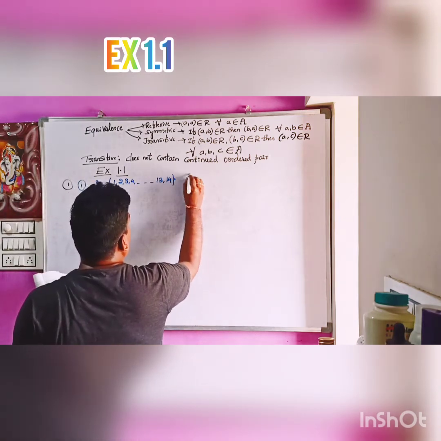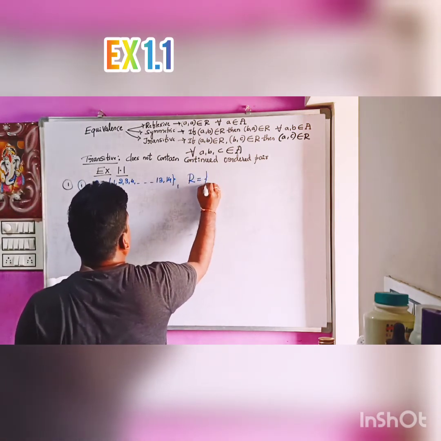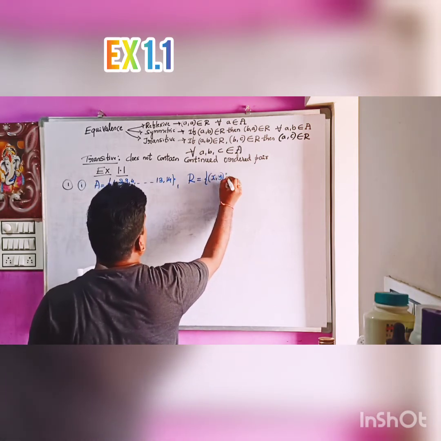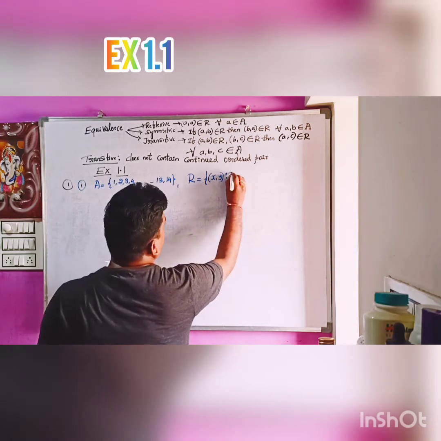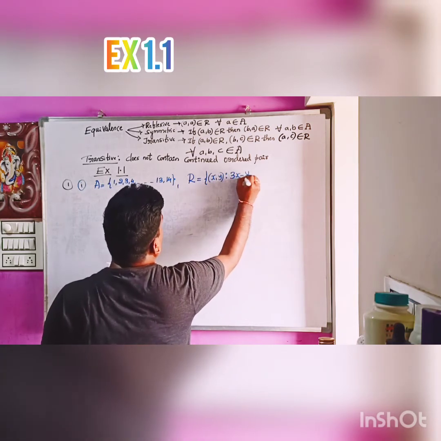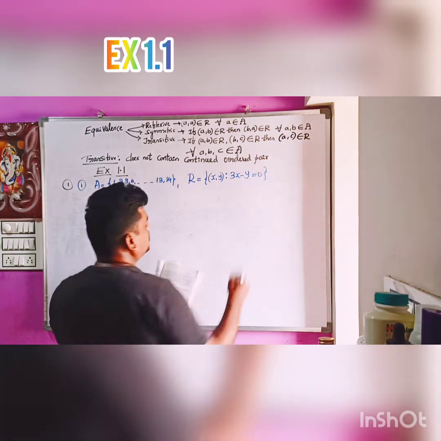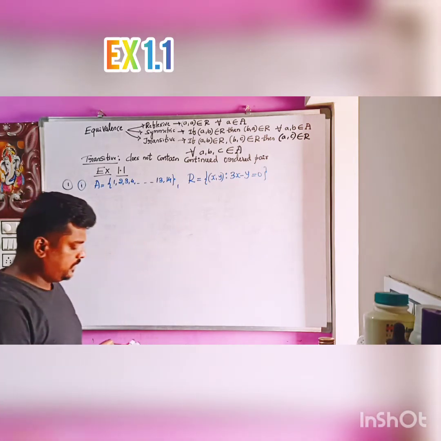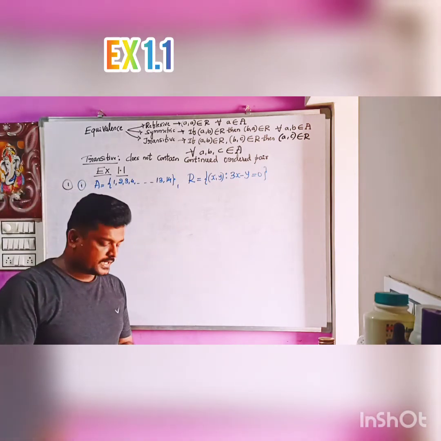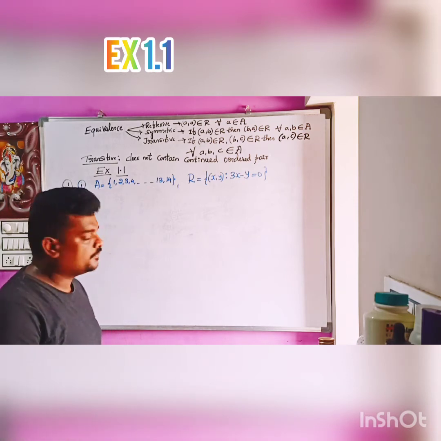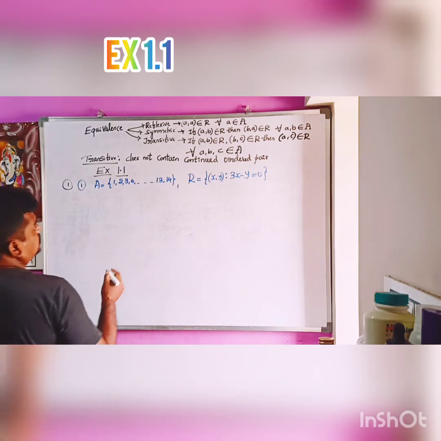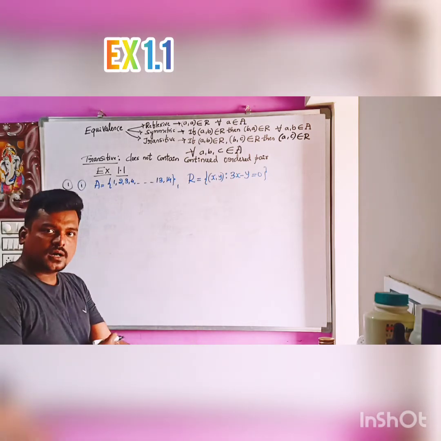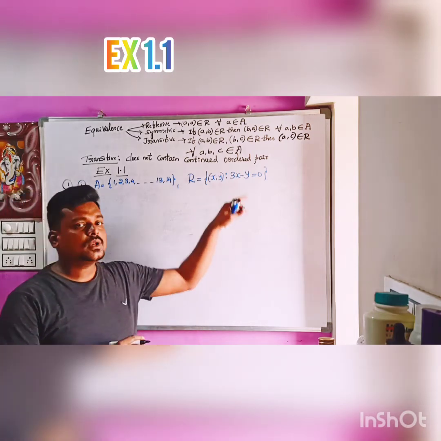Defined as a relation R = {(x, y) such that 3x minus y equal to 0}. Now we have to check reflexive, symmetric and transitive for this relation. First we will write this in the form of a tabular form, or we can write in the form of a roster form.